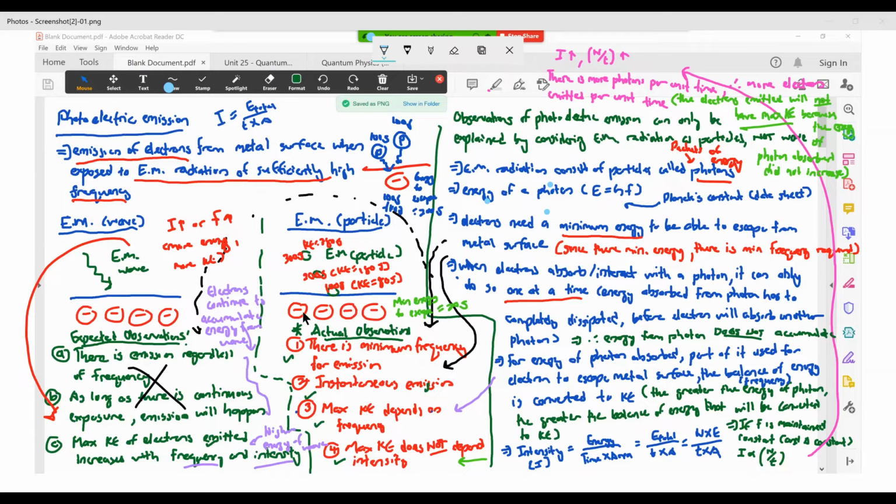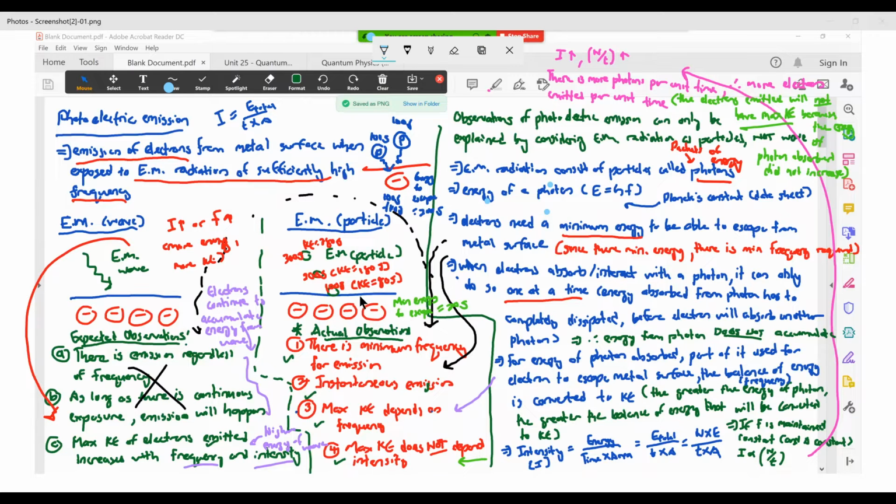Say for example, I have the electrons here, and I tell you the minimum energy to escape is 20 joules. Now I have these 3 photons, 1, 2, 3, each of different energy. If this one is 100 joules and is absorbed by the electron, 20 joules is used to escape.